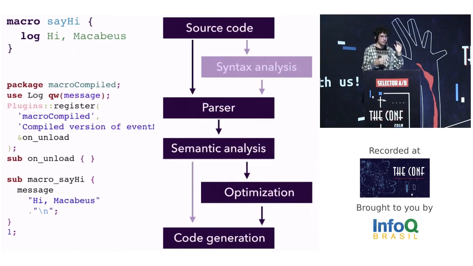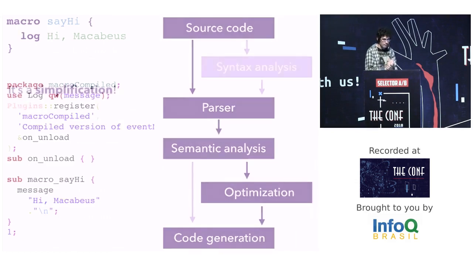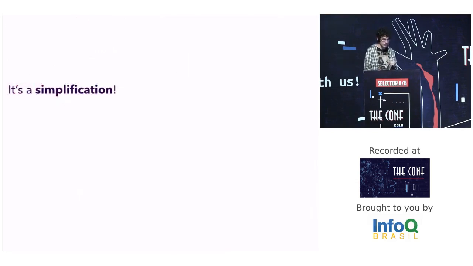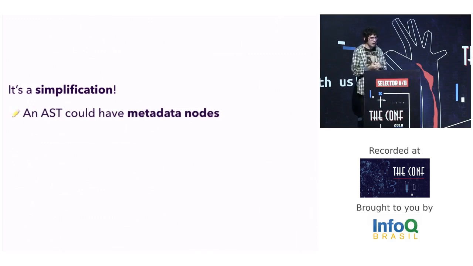We saw how to translate code that runs on eventMacro to equivalent code in Perl to run at OpenKore. Important, it's a simplification. On the AST, the code has metadata nodes. I will show more about it soon.